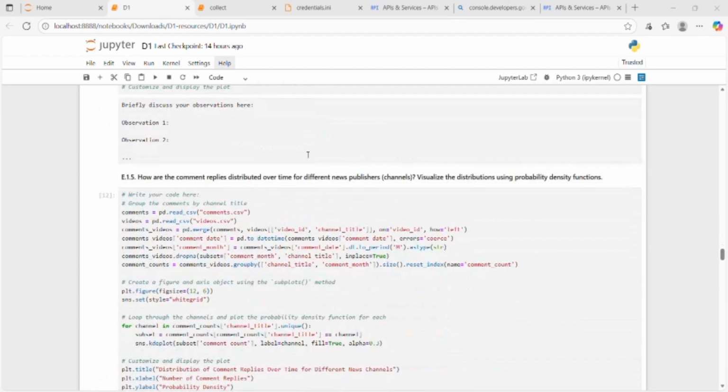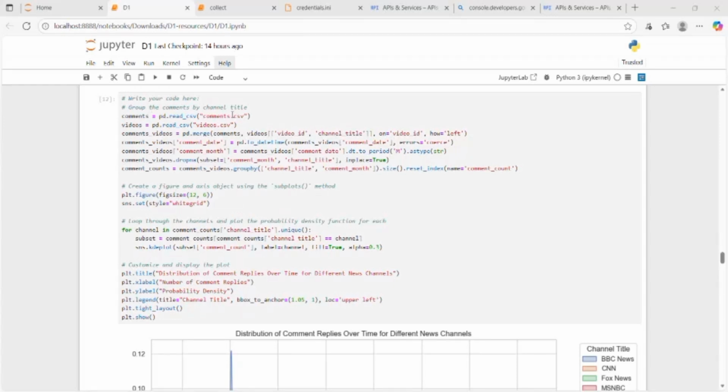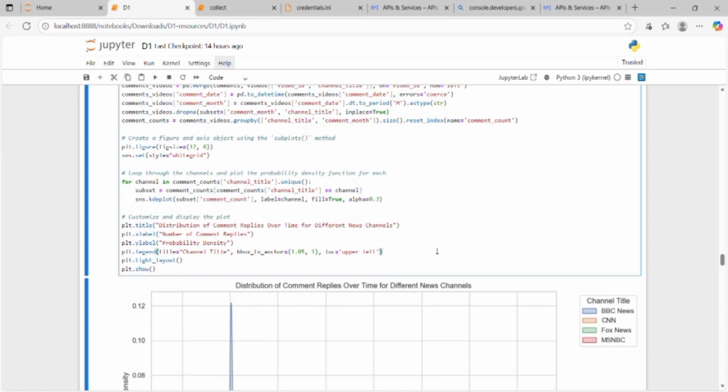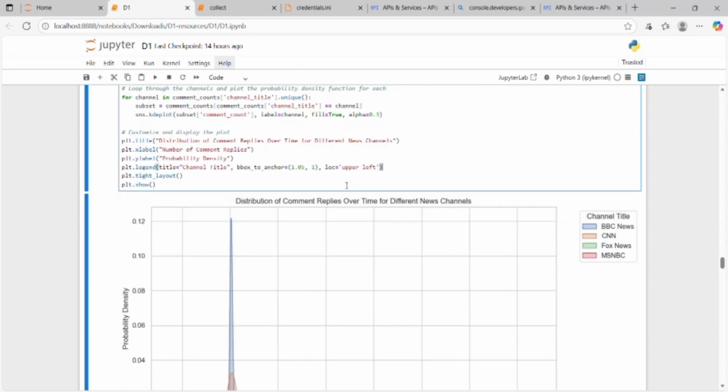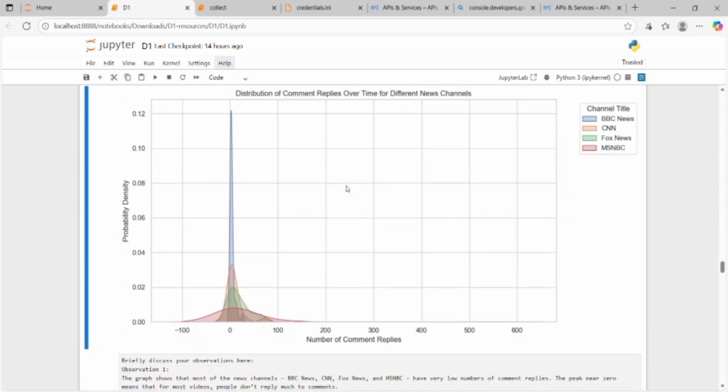After that, in this part, I analyzed how active the comments were for different news channels. I merged the video and comment datasets and grouped them by channel and month. Then I plotted a KDE chart to see the comment reply distribution. The graph shows that most channels like BBC, CNN and Fox News,